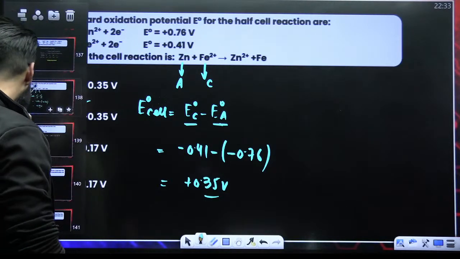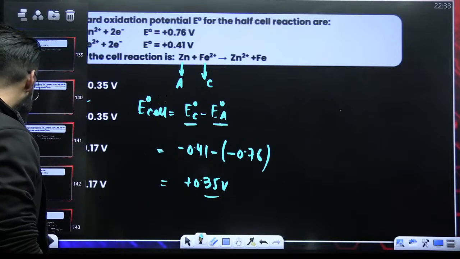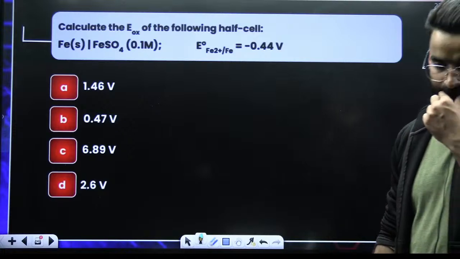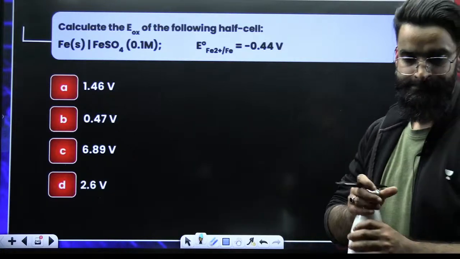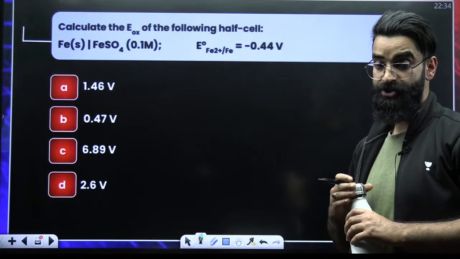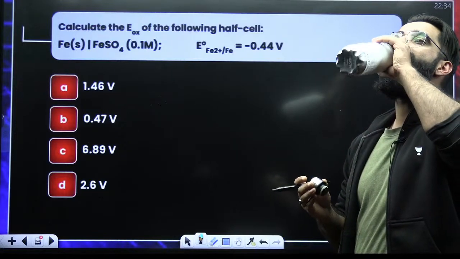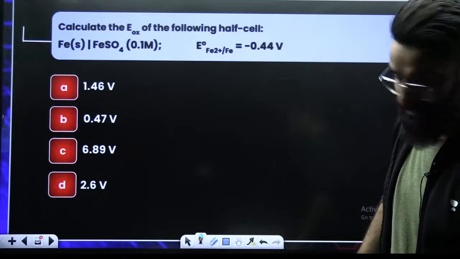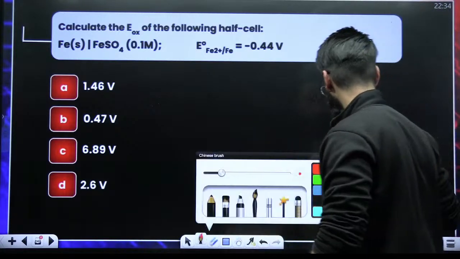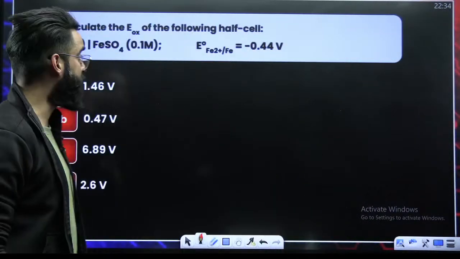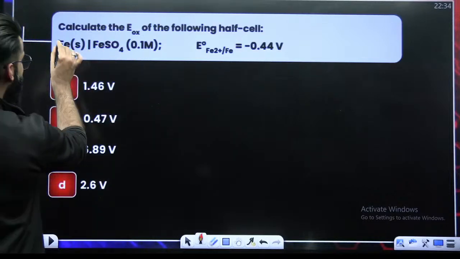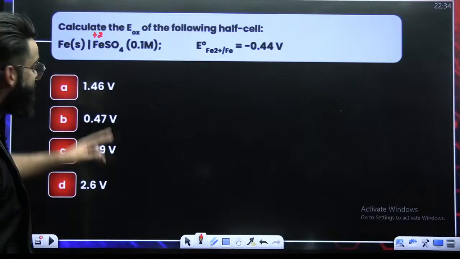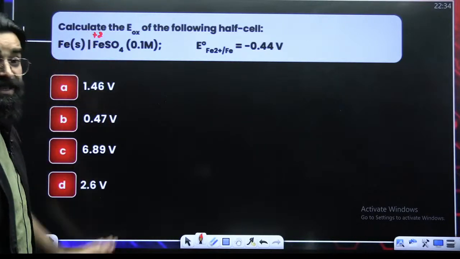I'm moving on to one more. These questions are done. Look at this one. Can you solve this one? Check it out. What do we have to calculate? We have to calculate oxidation potential of this half cell. So basically it is iron rod dipped into a solution containing Fe2+ ions.